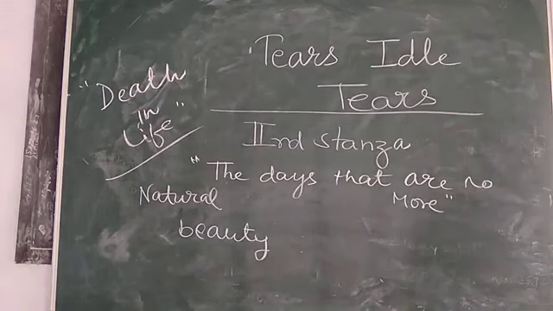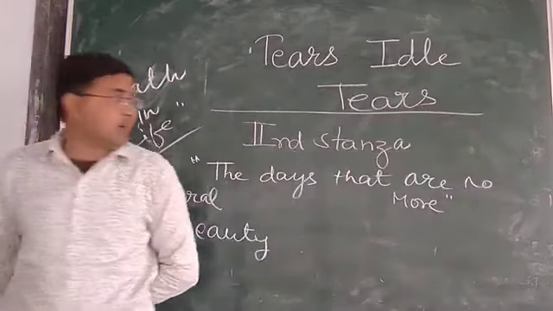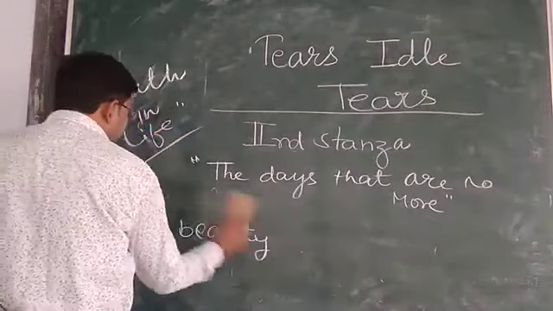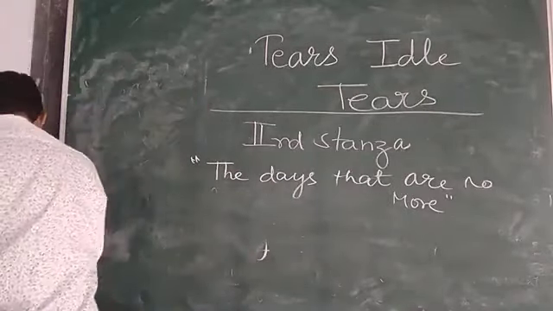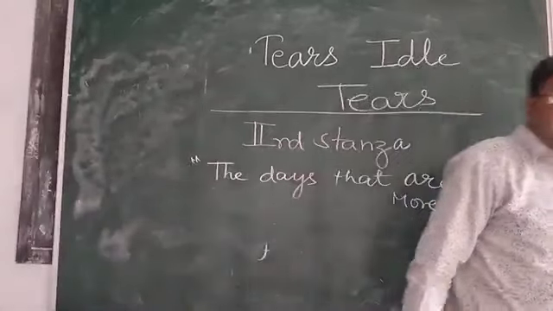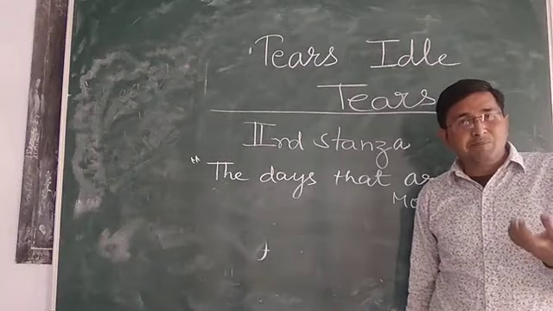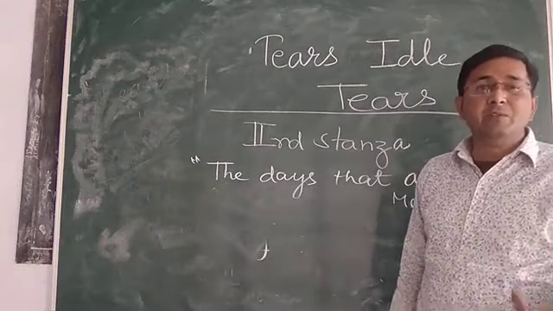The poet is now very sad. He says that I was not of this type of hope, I was not of this type of hope that I will be rejected by her. It is not a matter to digest easily. It is not a matter to accept easily. How can the poet believe it?